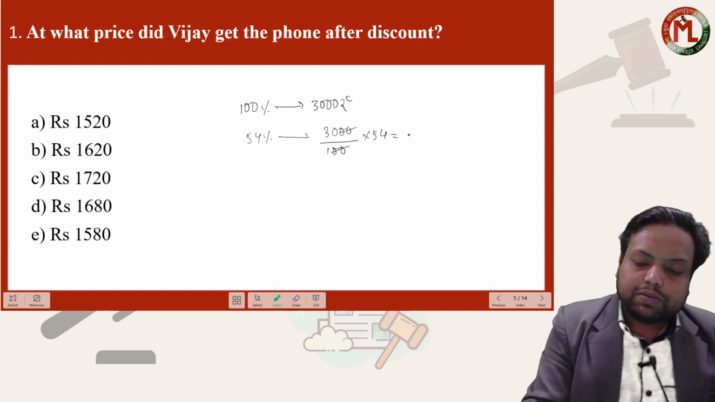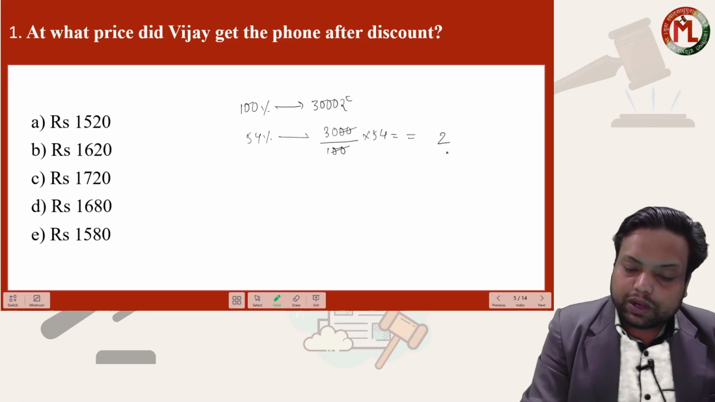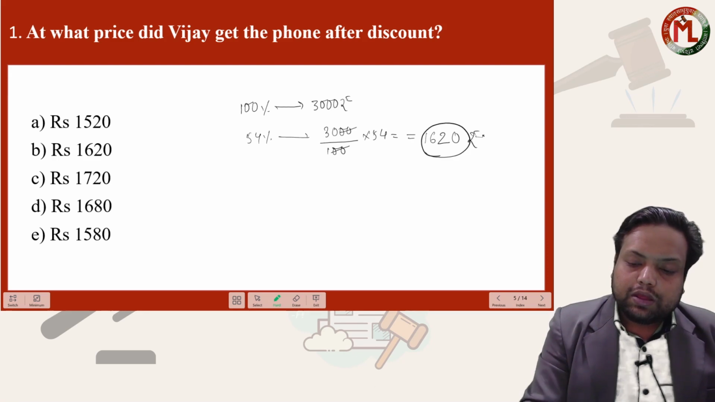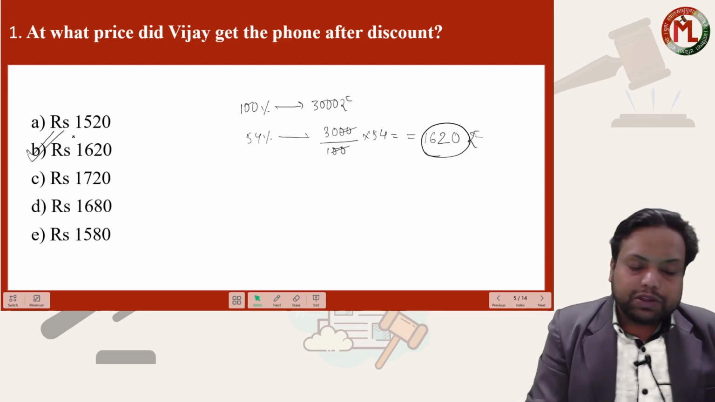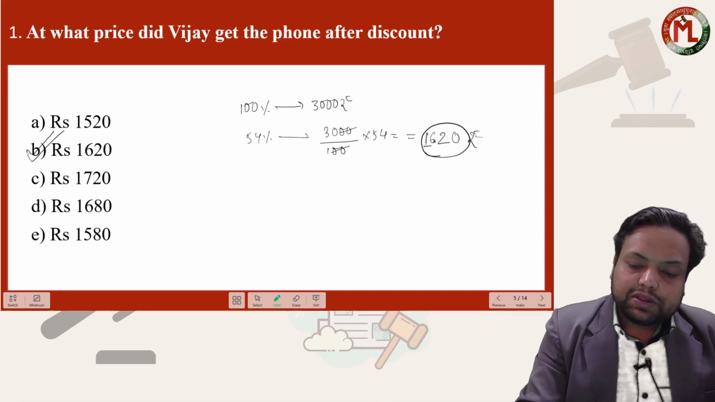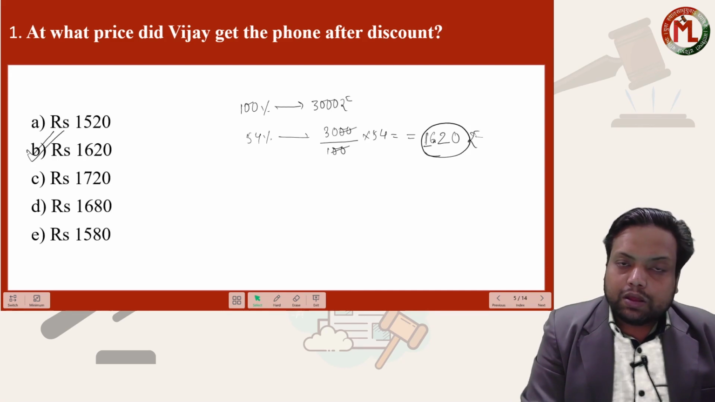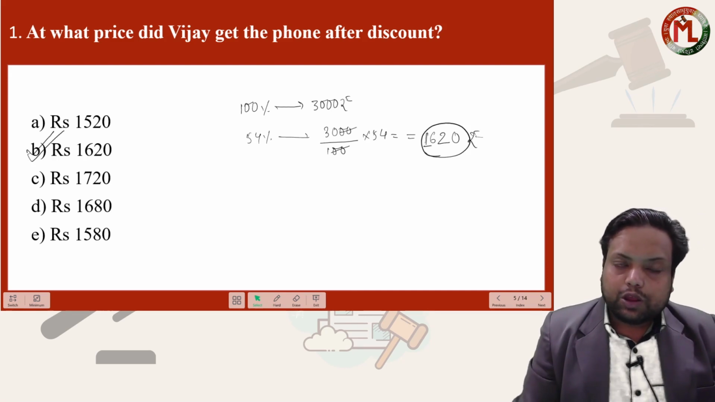Now if I cancel the zeros, 54 into 3 is how much? 4 3s are 12, 1 carry, I will write 2, 1 carry. 3 5s are 15 plus 1, 16, and a 0. So 1620 rupees, option B. Vijay is paying 1620 rupees after discount for the phone. Okay, I hope this is clear.